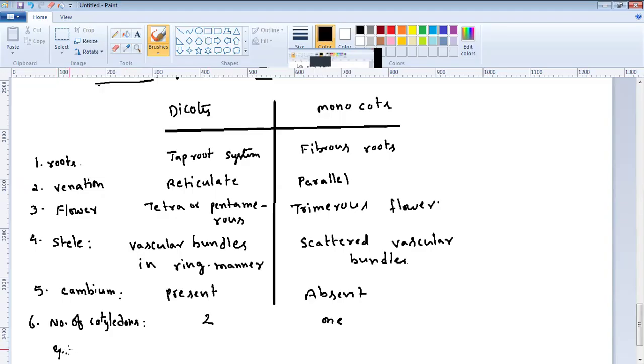Okay. So examples. Dicots: beans, apple, mango. But monocots: maize, rice, wheat, etc. So that's the end of angiosperms. Okay.